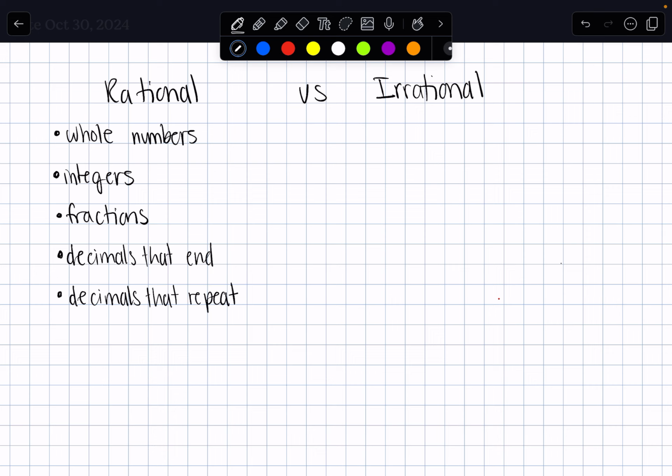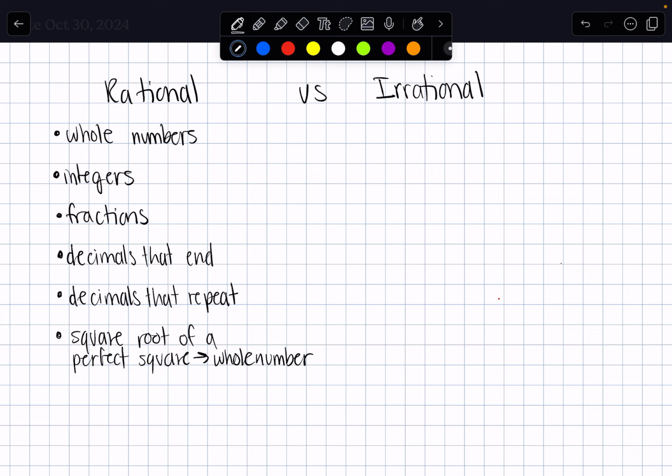and I'm going to put one more on this list, but it technically is a whole number, but the square root of a perfect square. Well, that is a whole number. So it will be rational, but sometimes it's nice to have that on this list just to remind ourselves, like if we take the square root of a perfect square, it should be a whole number. And if you're not getting a whole number, then it's not a perfect square.